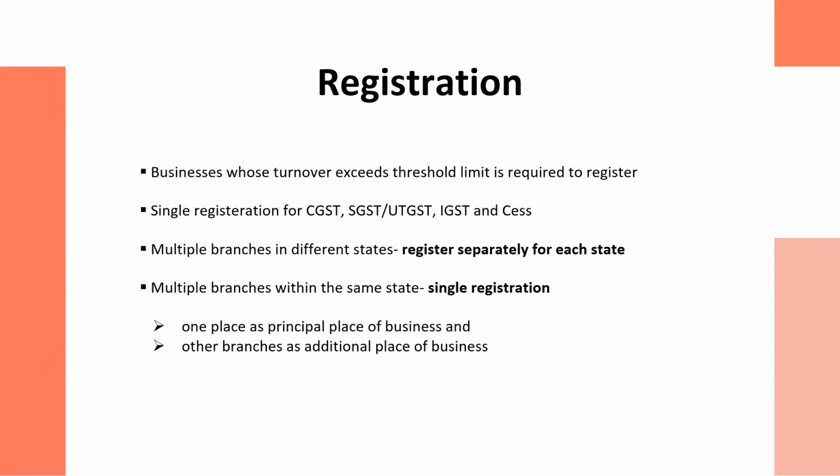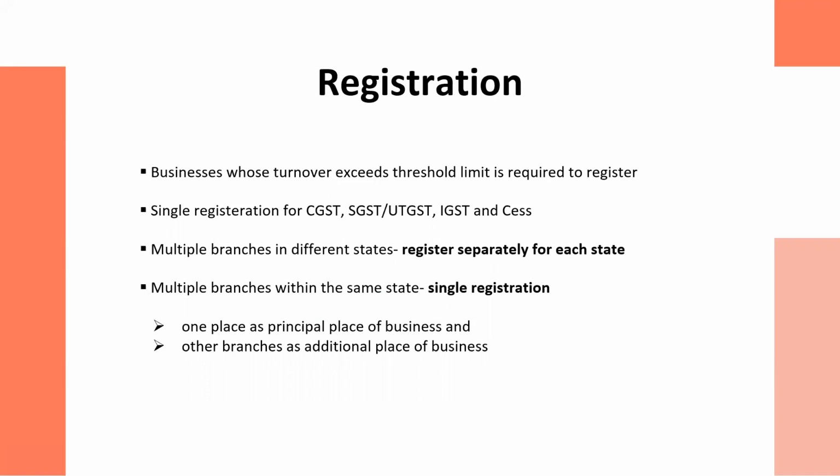Registration. In the GST regime, businesses whose turnover exceeds a certain threshold limit, this threshold limit keeps on changing in the GST council meetings. For example, right now it is 20 lakh threshold limit, and 40 lakh in a different case, and 10 lakh for special states. There is a term known as special states in GST that is given to certain northeast states and Himachal Pradesh, Jammu Kashmir.